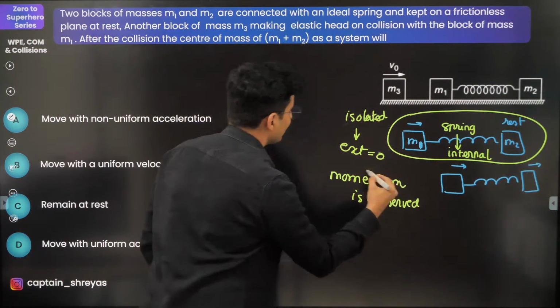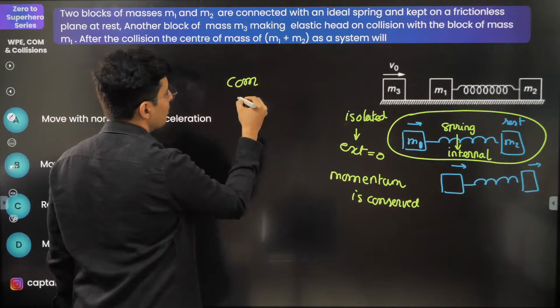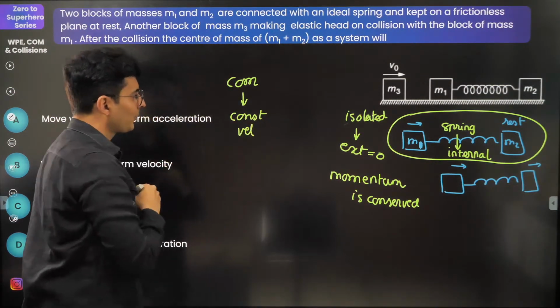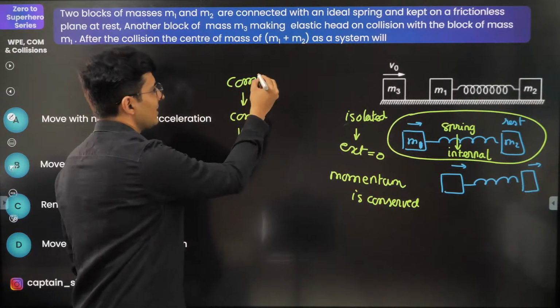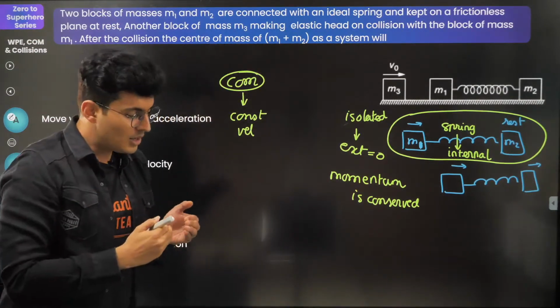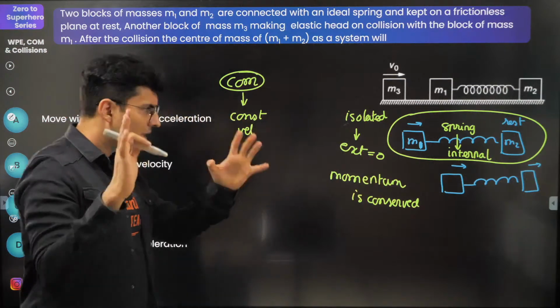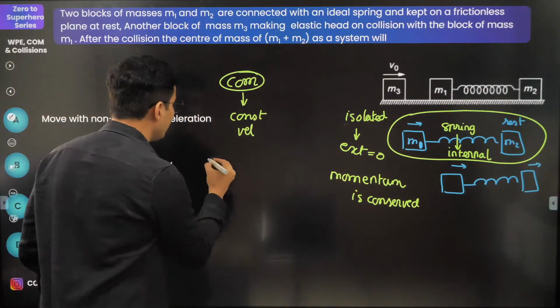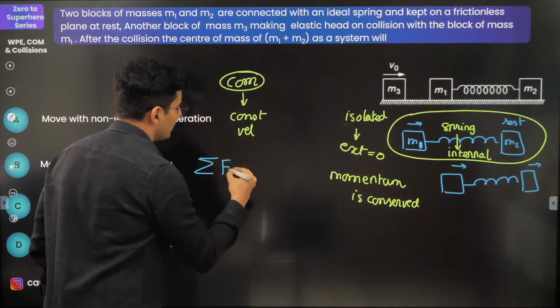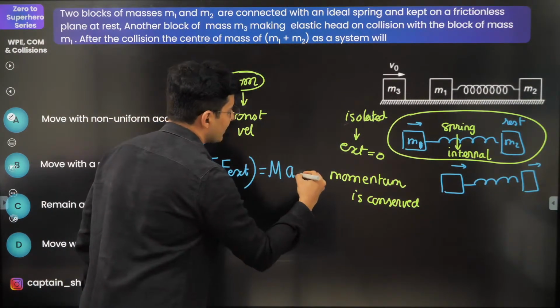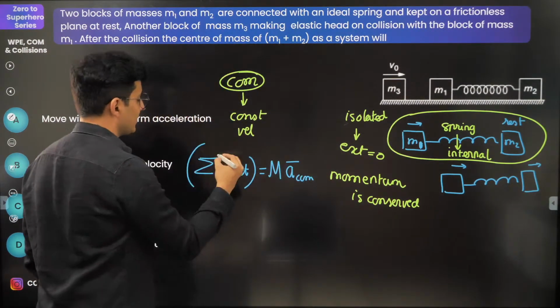That means the center of mass moves with constant velocity. So the center of mass will move with constant velocity because there is no external force. Keep this in mind that only an external force can cause the acceleration of a center of mass.